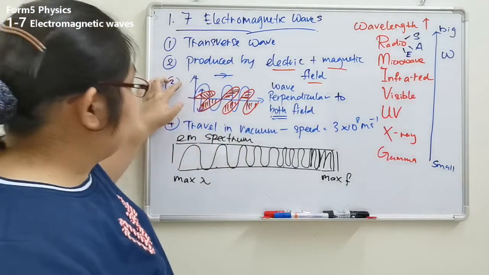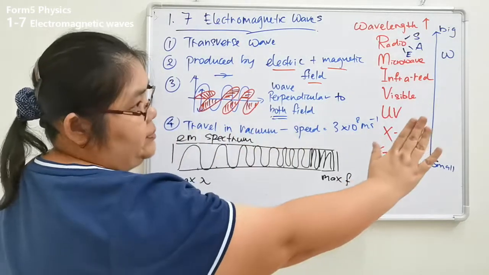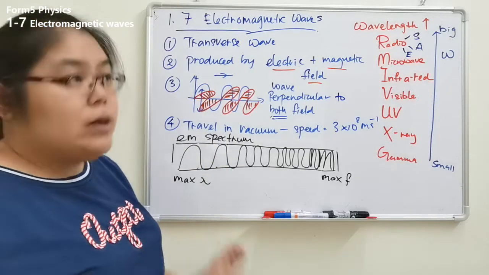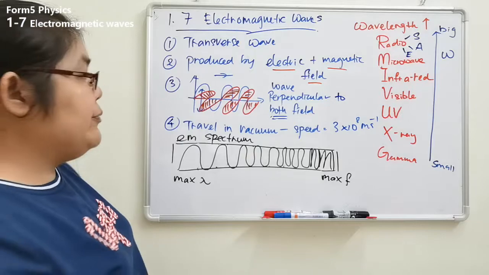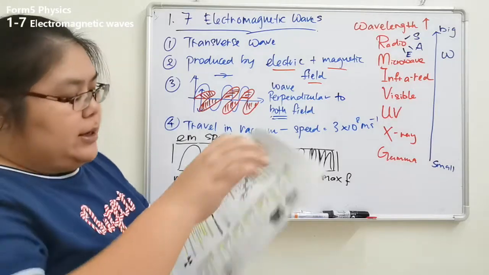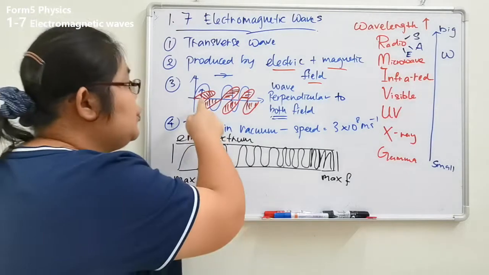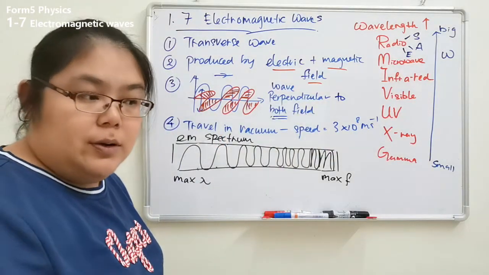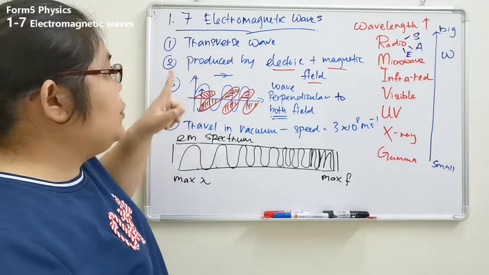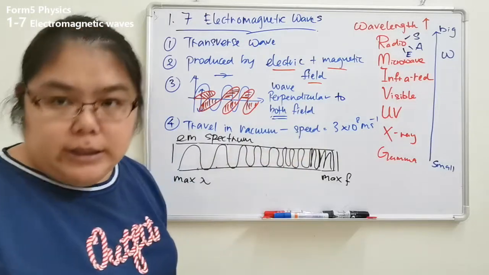Okay, you find it. First one, this one is the direction of the wave, how it moves. It moves to the right hand side. Another one you see is up and down. Up and down is one of the fields, for example the electric field. The electric field moves up and down. Another one is the magnetic field. The magnetic field moves left and right. Finally, the wave also moves in this direction. So now what can we conclude about the three things? First is the wave, number two is the electric field, number three is the magnetic field. The three move perpendicular to each other.